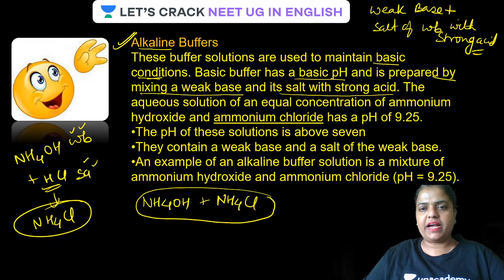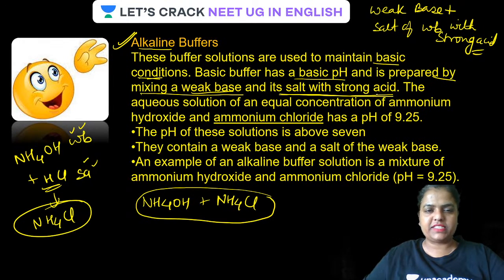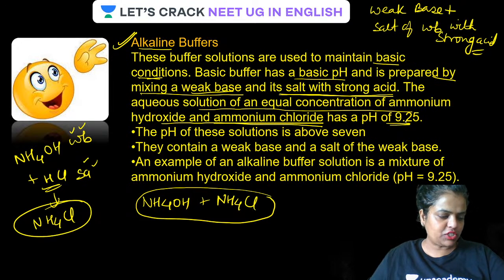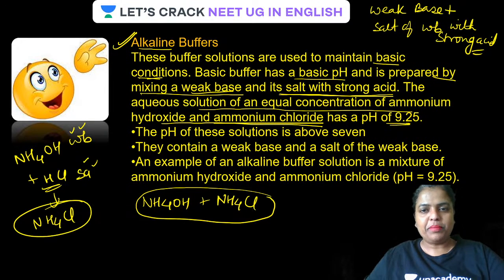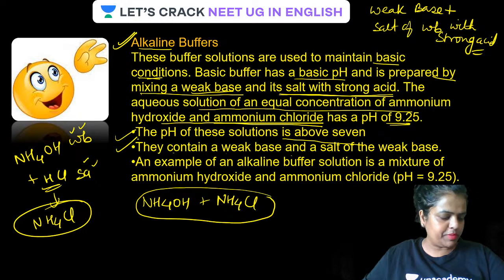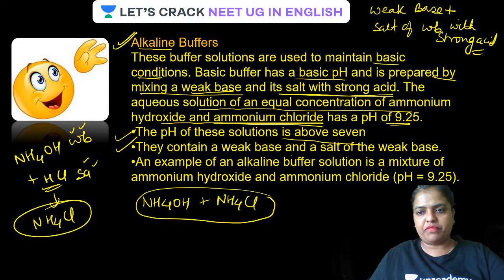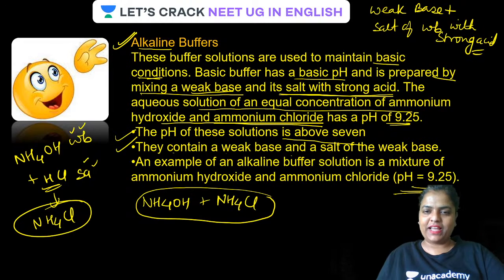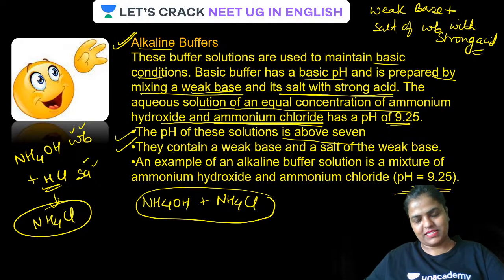So, basic buffer has a basic pH and is prepared by mixing a weak base and its salt with strong acid. The aqueous solution of an equal concentration of ammonium hydroxide and ammonium chloride has a pH 9.25. That is much more than 7, isn't it? The pH of this solution is above 7. Just now I told you, they contain a weak base and a salt of the weak base. We need not learn the value, but you have to remember that it is more than 7.